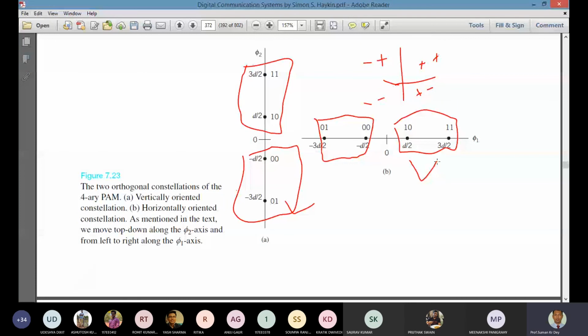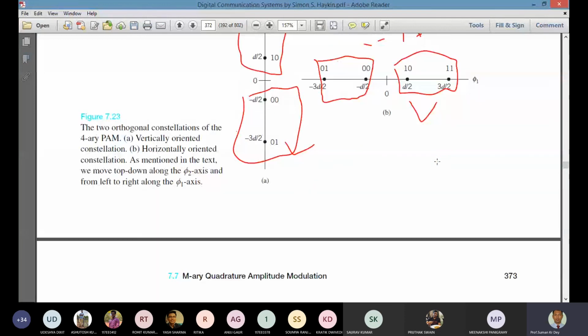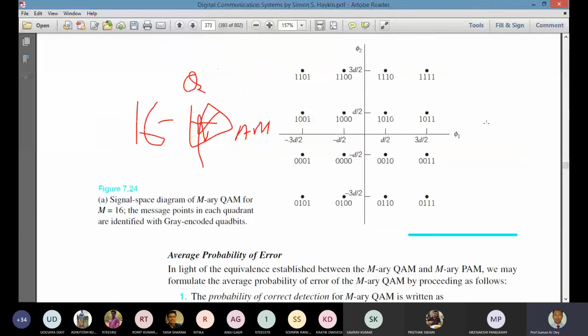So for the different quadrants we'll get the elements and the values of those elements.